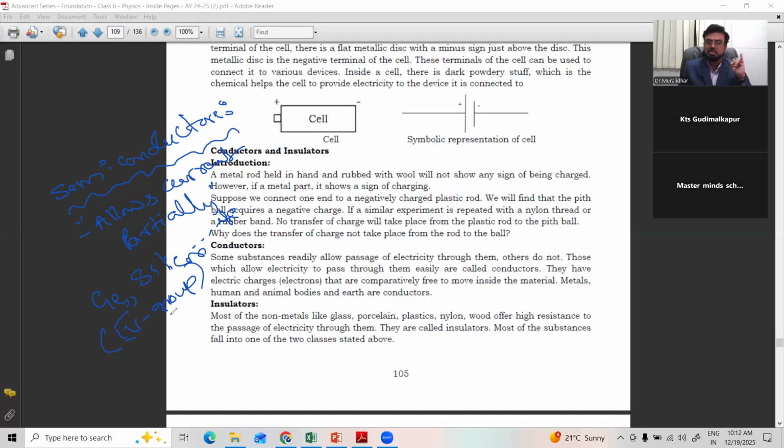Conductors are the materials which allow the current to pass through them completely. Insulators are materials which do not allow the current to pass through them. Whereas the third category is semiconductors, which allow the current to pass through them partially. Examples are silicon, germanium, all the fourth group elements in the periodic table.